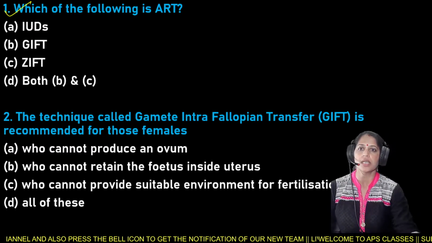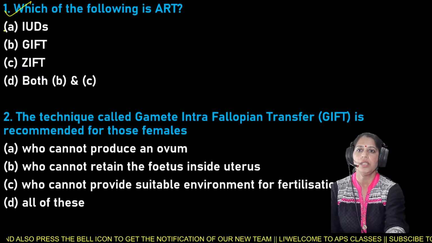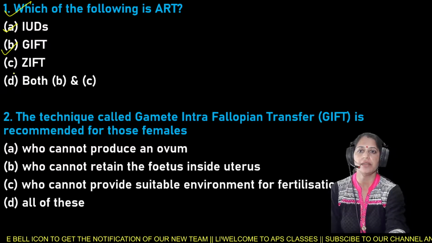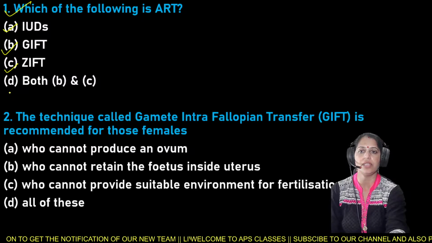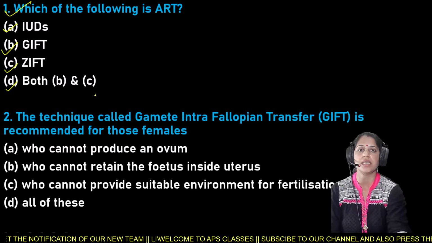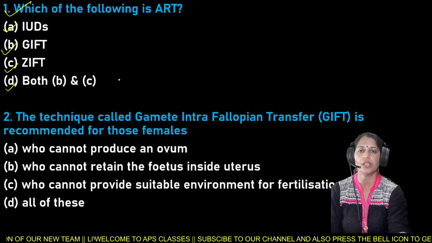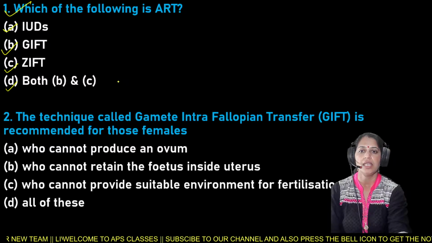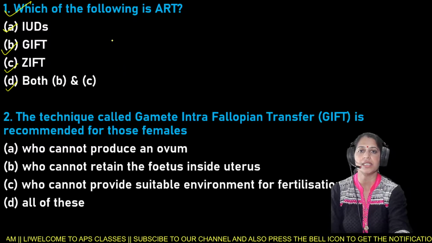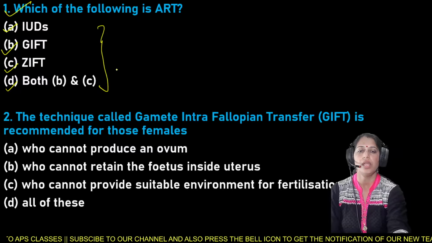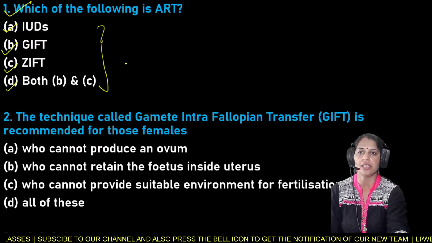And your options are A IUDs, B GIFT, C ZIFT, and D is both B and C. So which of the following is ART? Options are IUDs, GIFT, ZIFT, and both B and C. So here are 4 options regarding this chapter, and you have to identify ART.